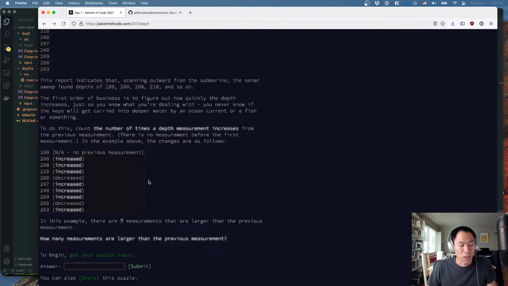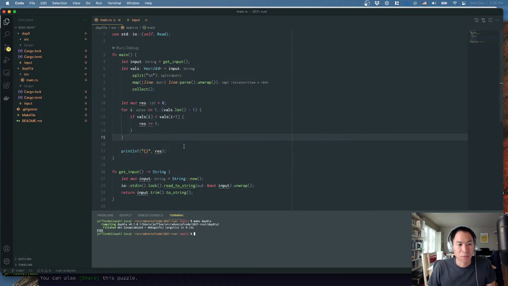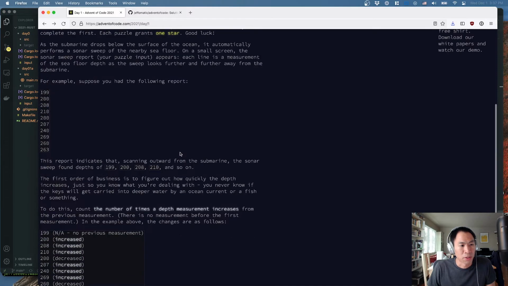My answer is too low. Okay, generally what happens if my answer is wrong, I could have made an egregious programming error, but more likely than not, I've just misread the problem completely. Oh, and I notice, is my program formatting? It's not. Okay, so once we get the right answer, the next thing I'm going to do is make sure that I have a formatter working correctly. All right, so let's go back and reread the problem description, make sure we understand correctly.